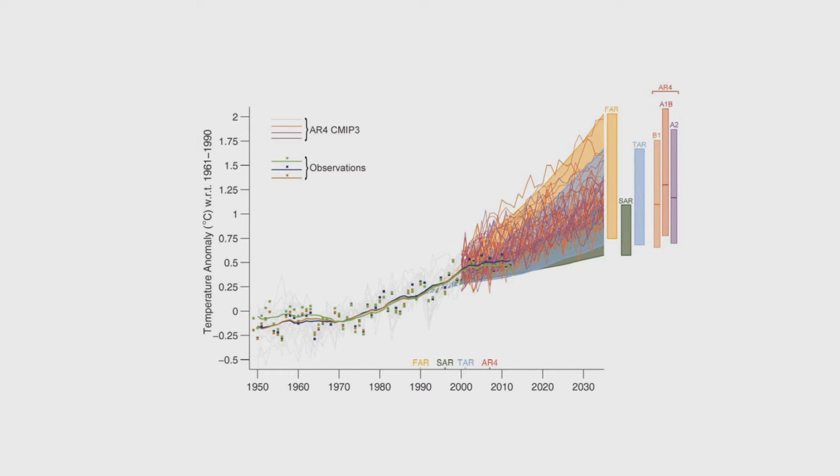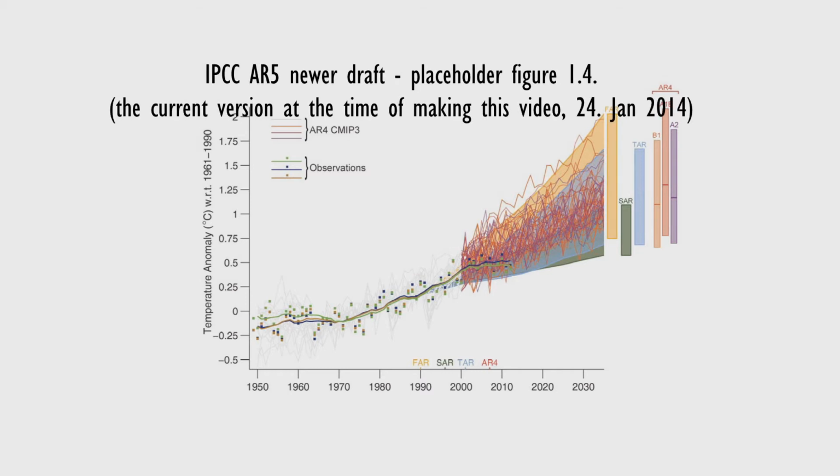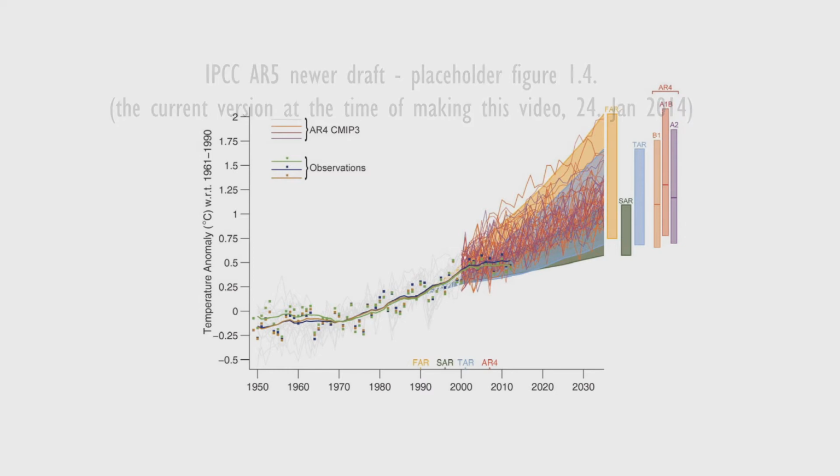This is the current version of the figure, 1.4. Unfortunately the graph is rather cluttered. But the good news is that the error has been corrected. The model projections are correctly aligned to the running average trend of the observed temperatures. Both are now on the same 1961 to 1990 baseline.